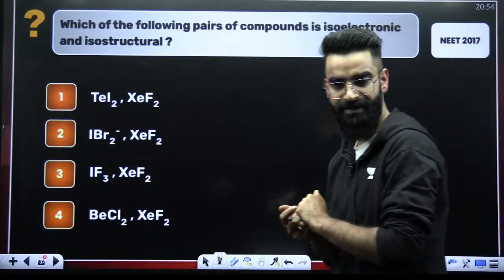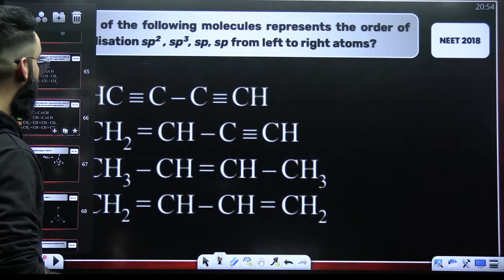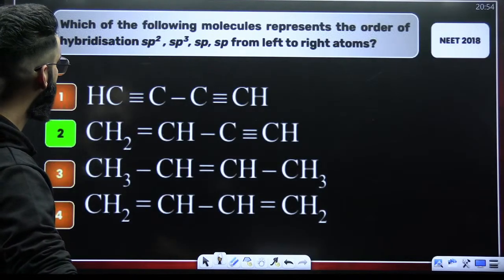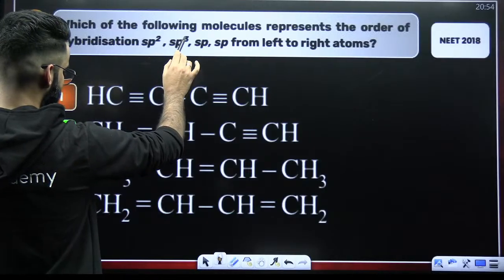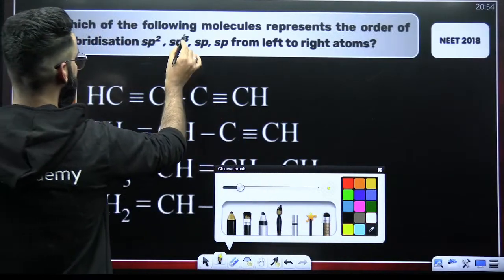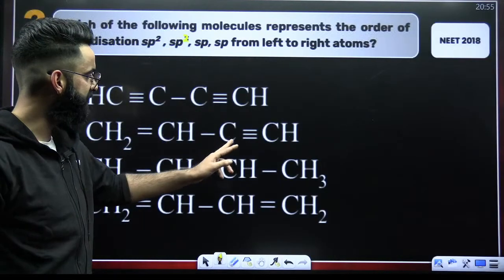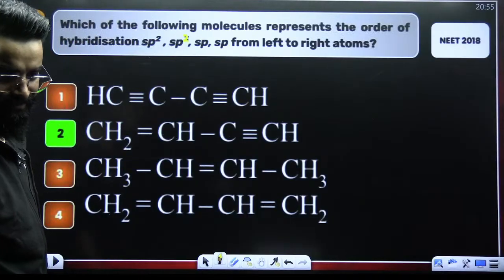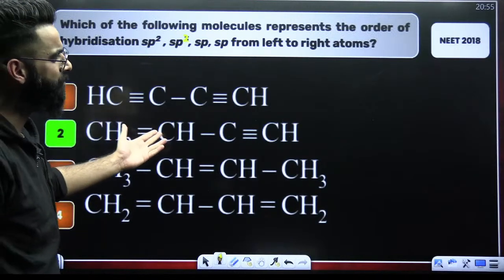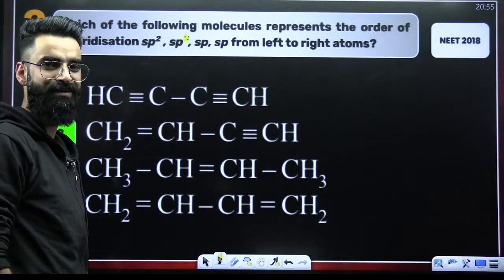Someone is asking, they ask sp2, sp3, sp. Wait, let me check that question again. What have they asked? No, here is a mistake. It's sp2 only. You just have to modify it. It is sp2 here. Because this is sp2, this is also sp2, here it's sp and here it's sp. Right? Then only you will be getting the second answer as the correct one here. And this is a common question, guys. You would have seen it in a lot of your modules, books, etc. Even I'm solving this question for the 100th time.